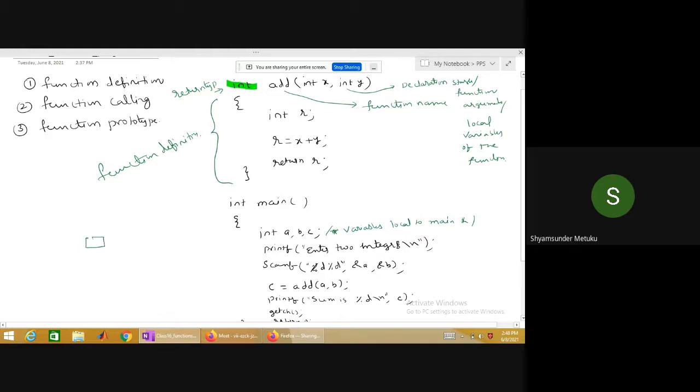The moment int a, b, c is declared, I'm going to have three locations. The names are a, b, and c. All are 4 bytes, and assuming the addresses are 1000, 2000, 3000. I'm writing these randomly. This is the ampersand of a, basically. All of them are 4 bytes.